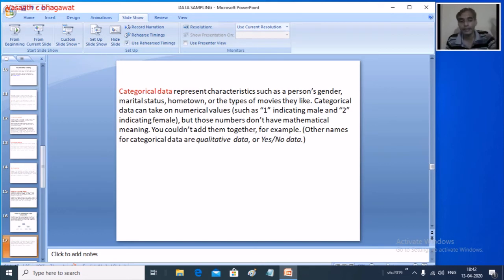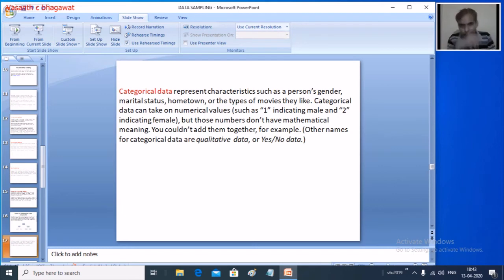For example, hair color, eye color, gender, race, religion, hometown, type of movie. We try to group the data categorically, so we call it categorical data or qualitative data.